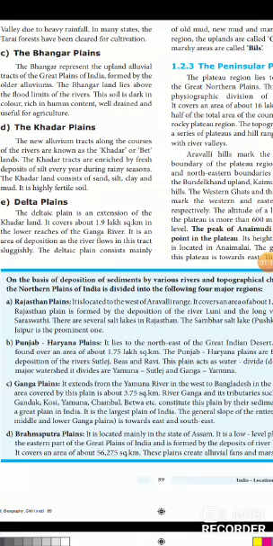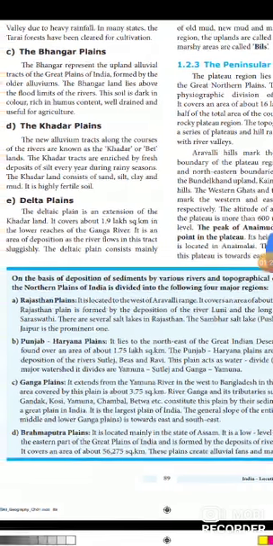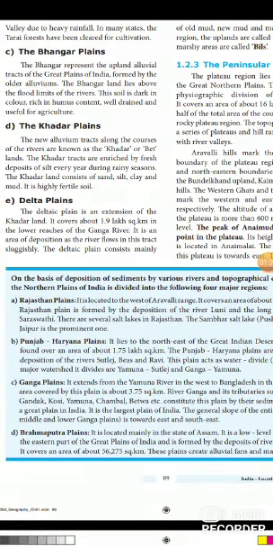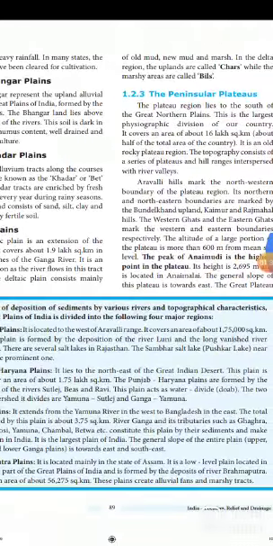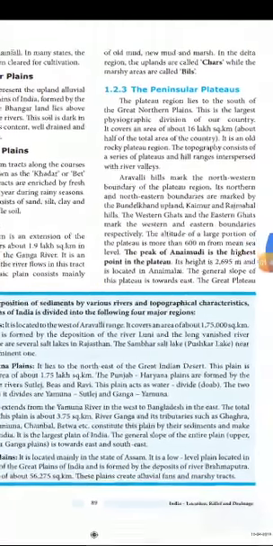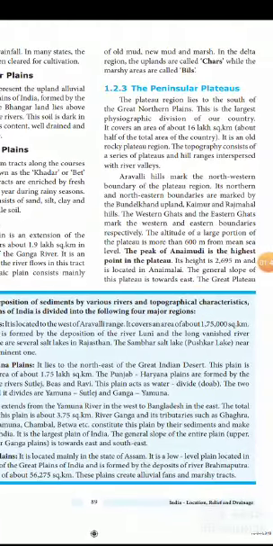It covers about 1.9 lakh square kilometer in the lower reaches of the Ganga River. It is an area of deposition as the river flows in this tract sluggishly. The deltaic plains consist mainly of old mud, new mud and marsh. In the delta region, the uplands are called chars, while the marshy areas are called bils.